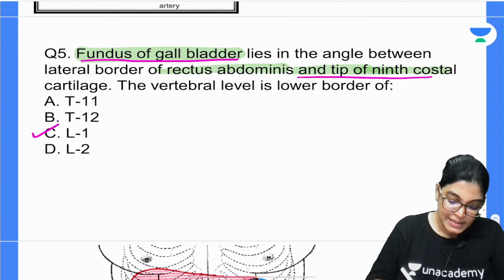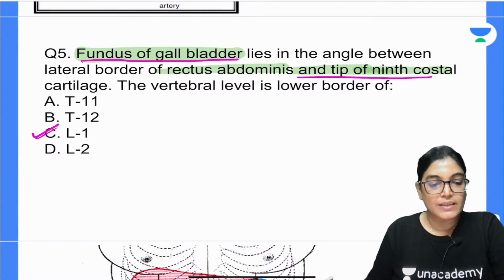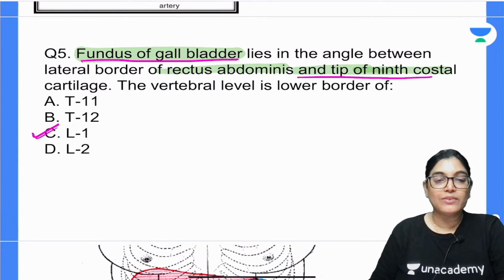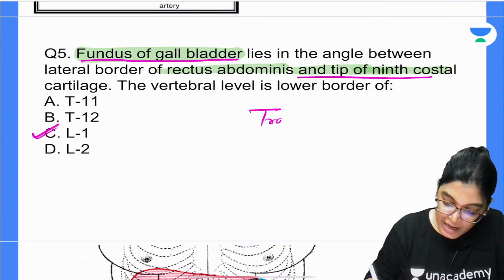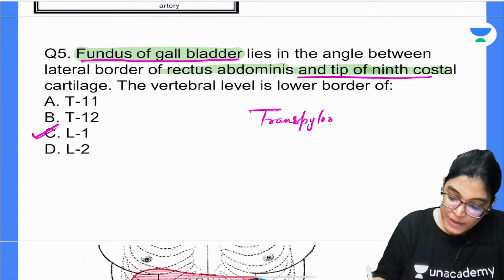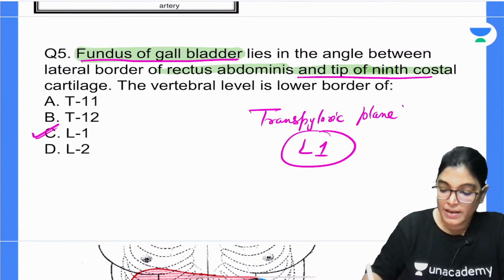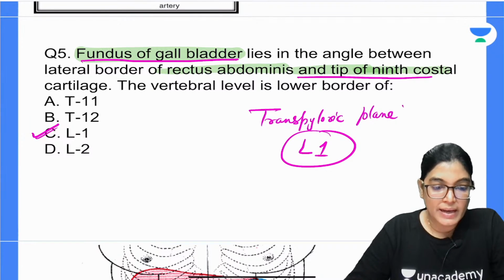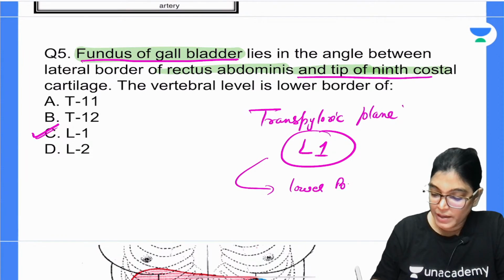My dear aspirants, it is the L1 level. Actually, the fundus of the gallbladder is located in an angle between the costal margin and the lateral aspect of rectus abdominis, which is corresponding to the 9th costal cartilage. Which plane is it corresponding to? Transpyloric plane. And we know that the transpyloric plane passes through the L1 lumbar vertebra. To be more specific, it lies over the lower border of the L1 lumbar vertebra.